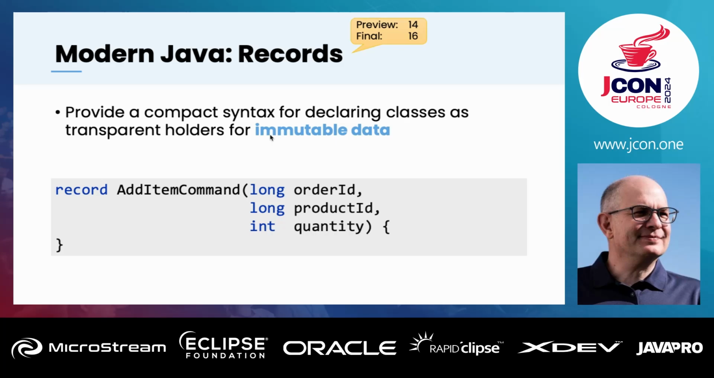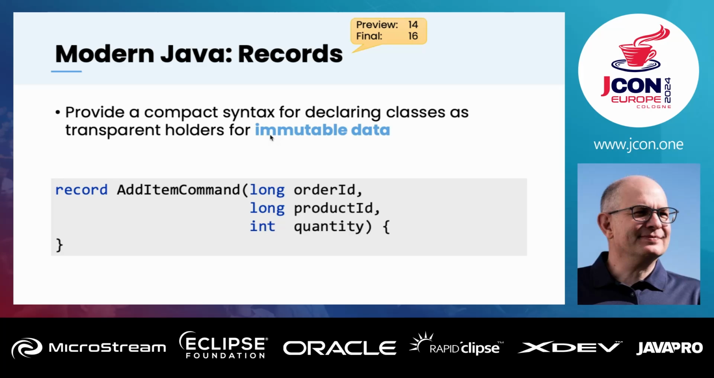And you can remove your Lombok dependency if you use that just to have immutable data. So there are some problems with that. For example, if you have an immutable collection as an attribute in the record, this will become mutable. But we have just a simple add item command.